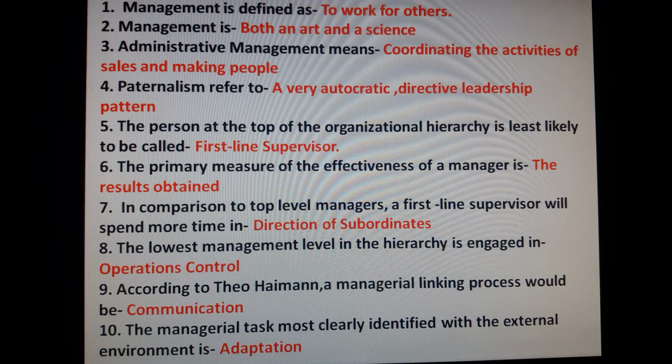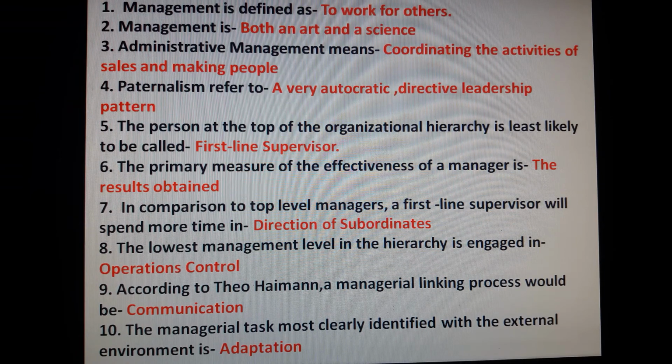Hello friends, today we will study the very important question of management practice. Question number 1, management is defined as to work for others. Question number 2, management is both an art and a science. Question number 3, administrative management means coordinating the activities of sales and making people. Paternalism refers to a very autocratic directive leadership pattern.